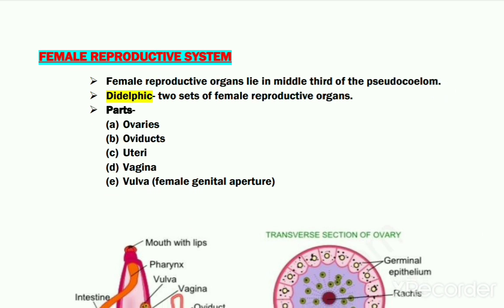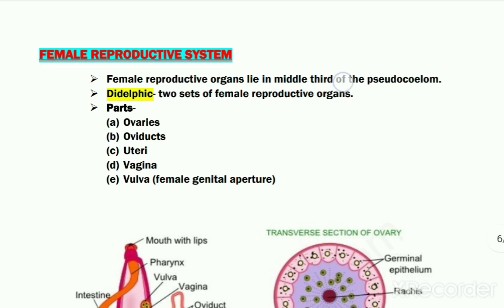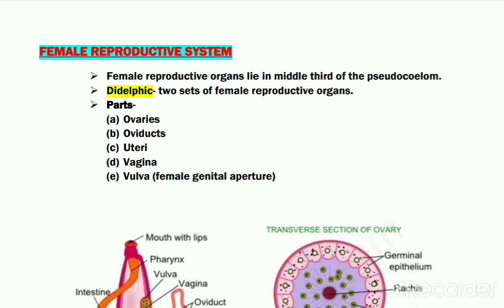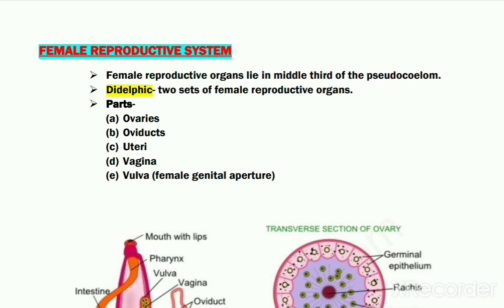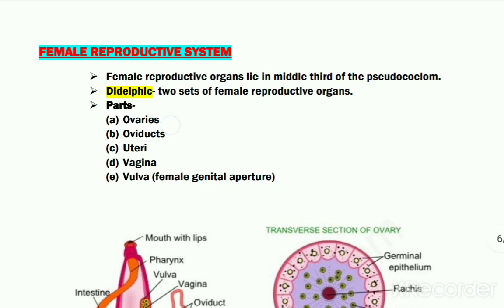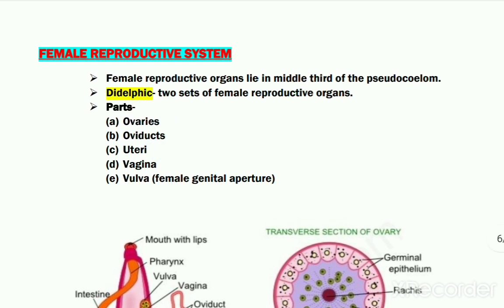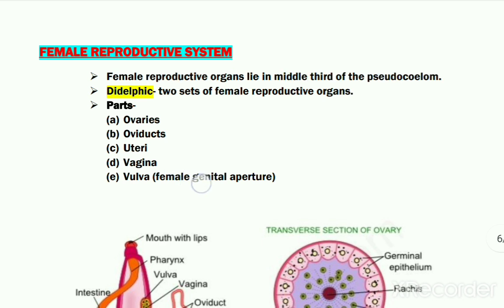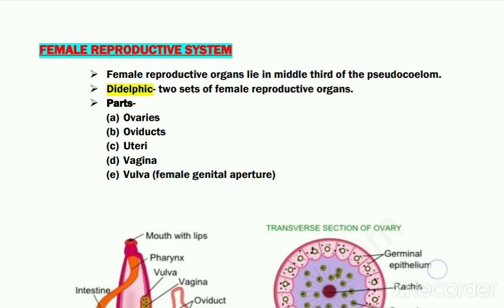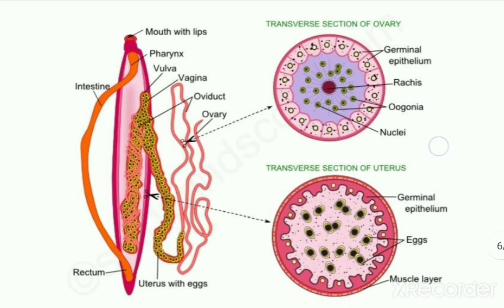The female reproductive organs of Ascaris are present in the middle third portion of its body cavity. The female reproductive organs of Ascaris are didelphic. Didelphic means most of the reproductive organs are present in pairs, or in two sets, which means there are two ovaries, two oviducts, and two uteri. The last two structures, the vagina and the female genital aperture, are single. With the help of this diagram, let us now see the female reproductive system.